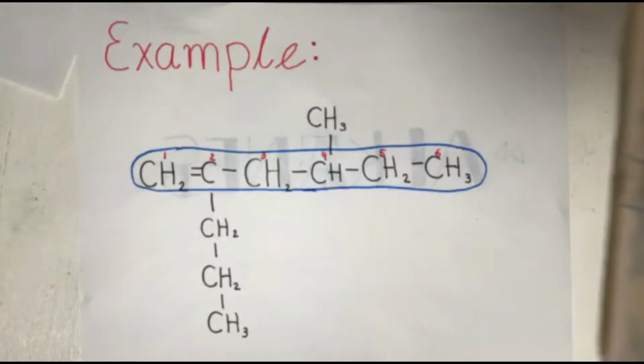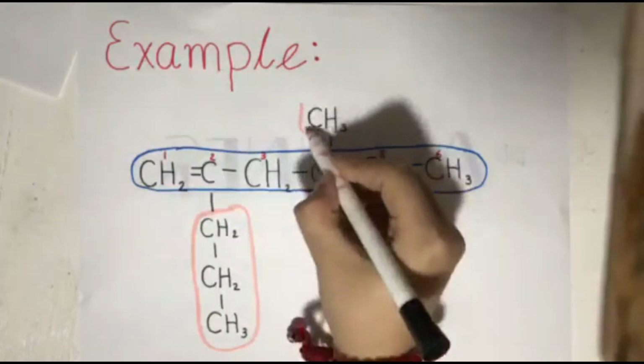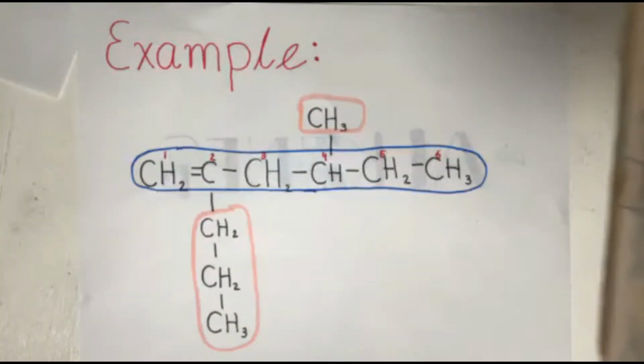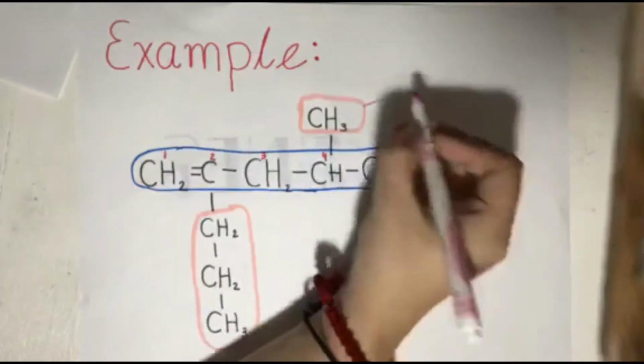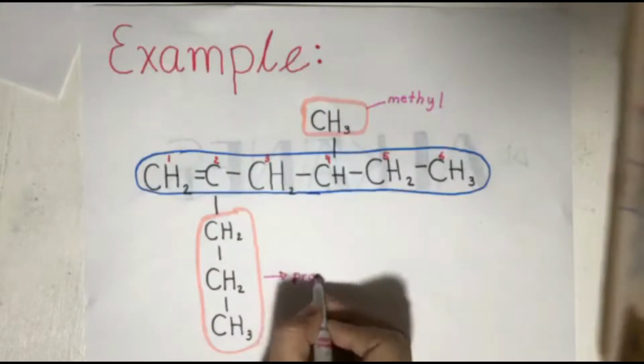Then we have to identify the substituents, which are the alkyl groups. This is one alkyl group, and this is the other alkyl group. And we will have to name them. So this one up here is methyl, and the other one is propyl.